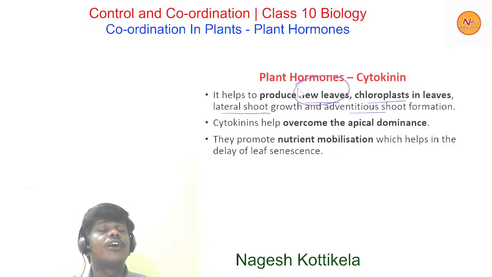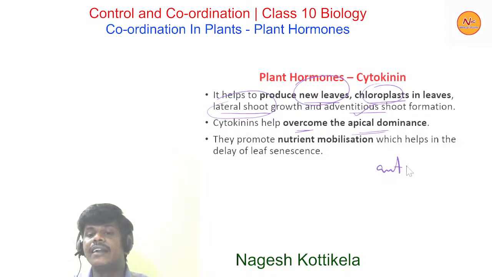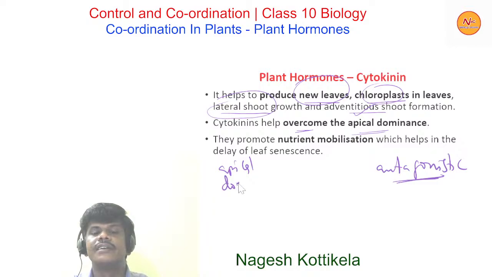So new leaves are formed because of cytokinins, many chloroplasts are formed in leaves, lateral shoot growth is because of cytokinins, and adventitious shoot formation is because of cytokinins. They help overcome the apical dominance. Apical dominance is the function of auxins, and cytokinins are opposite to that. We use the word antagonistic. So here apical dominance is opposite, here lateral dominance.